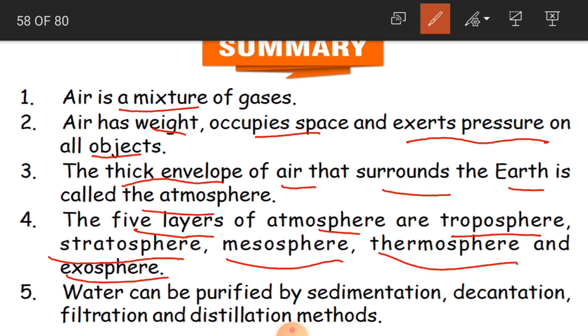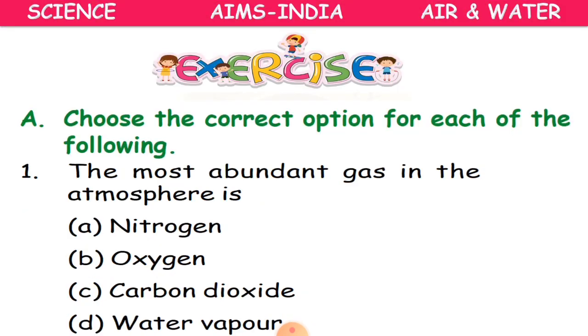And the fifth one is water can be purified by 4 methods, children. What are they? Sedimentation, decantation, filtration and distillation methods.